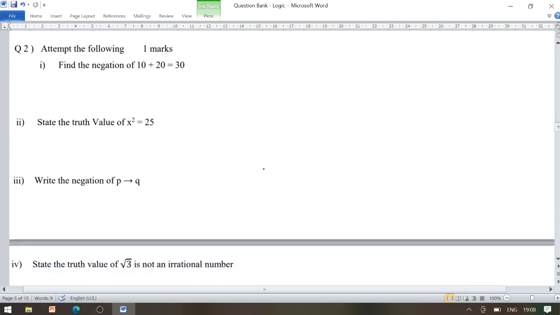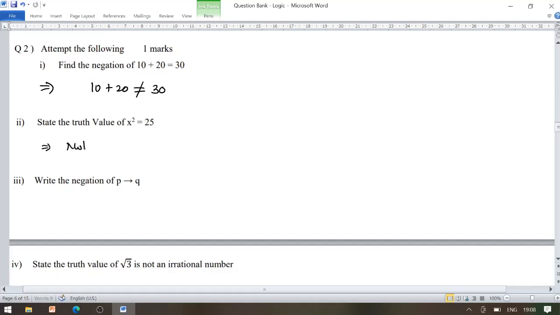Now look at the 1 mark examples. Attempt the following. Question number 2: find the negation of 10 plus 20 equals 30. Its negation is 10 plus 20 is not equal to 30. We have to use quantifiers over here. Keep in mind, state the truth value of x square equals 25. Its truth value is not defined.